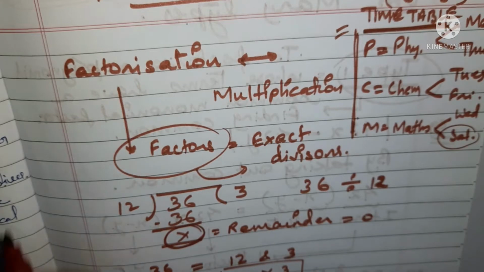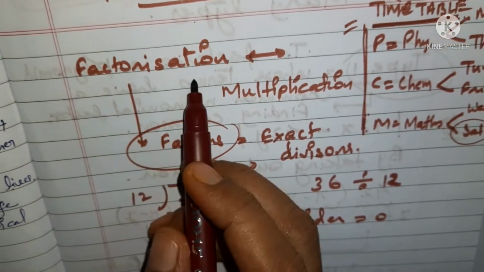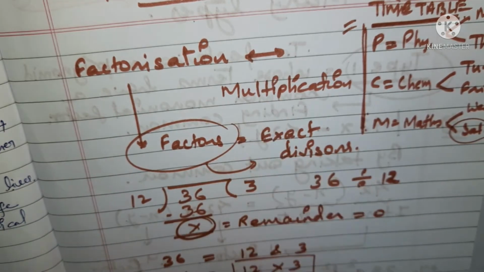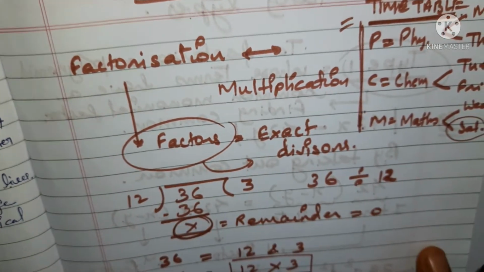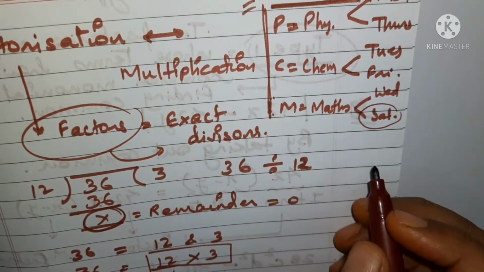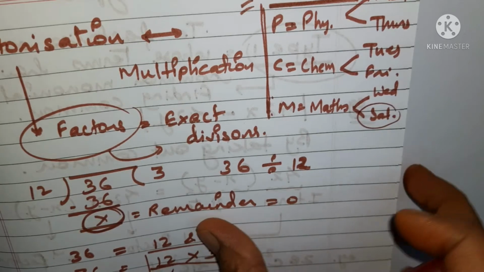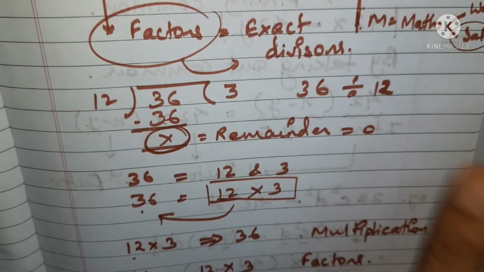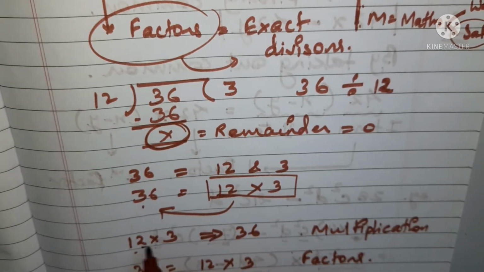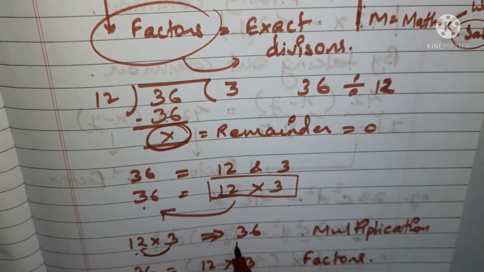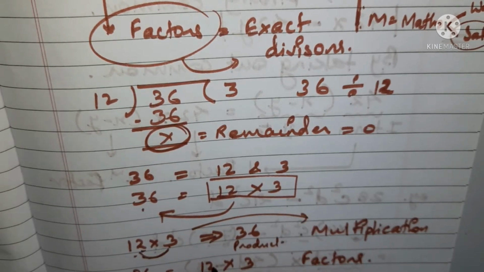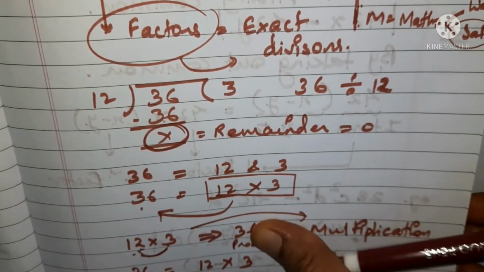So here let us start with our term factorization. Now, what is factorization? Factorization actually is just the reverse of multiplication, right? Now in multiplication, what do we do? Multiplication is where we take 2 numbers and multiply them to get a result, and that result becomes the product. So when 2 numbers are multiplied, we get the product, and this process is known as multiplication.